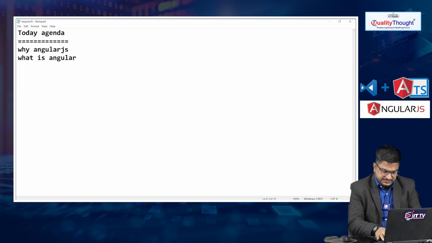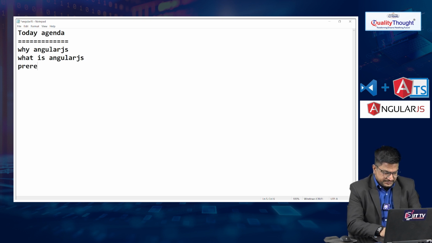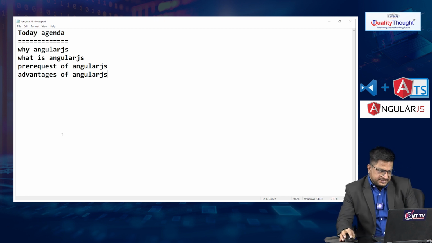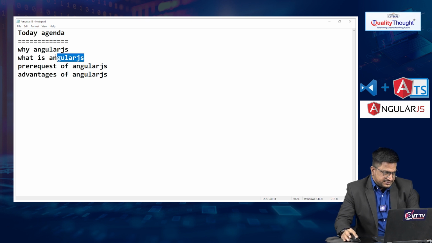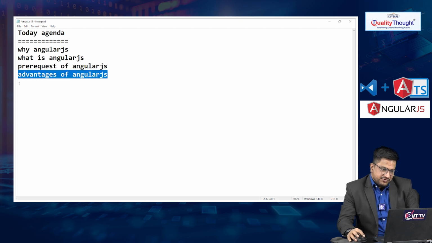Prerequisites of AngularJS, then advantages of AngularJS. So today's agenda here is why AngularJS, what is AngularJS, prerequisites of AngularJS, and advantages of AngularJS.